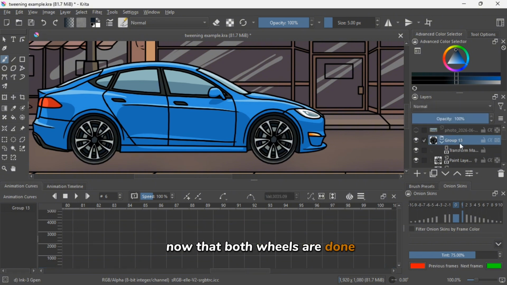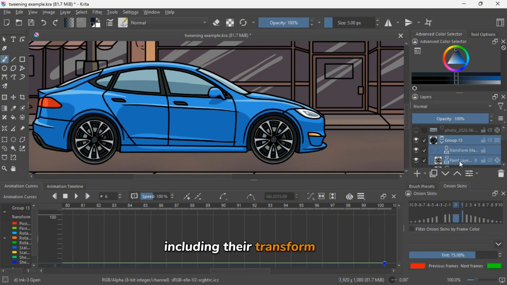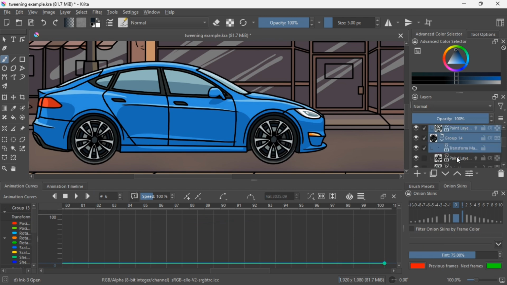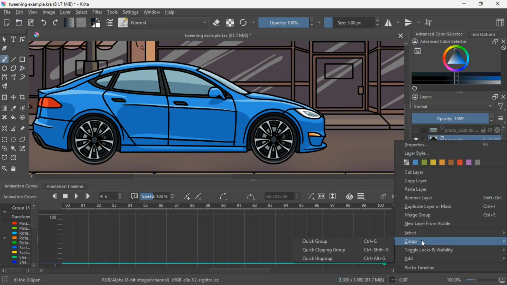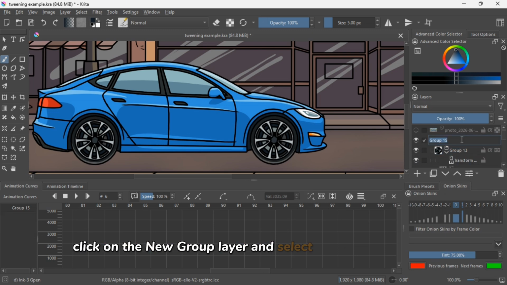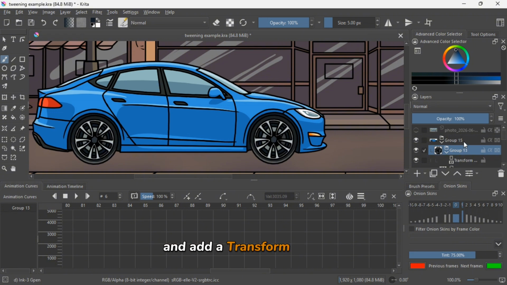Now that both wheels are done, select all the wheel layers, including their transform masks, along with the car body layers, and group them all together. Click on the new group layer and select the small down arrow and add a transform mask layer.